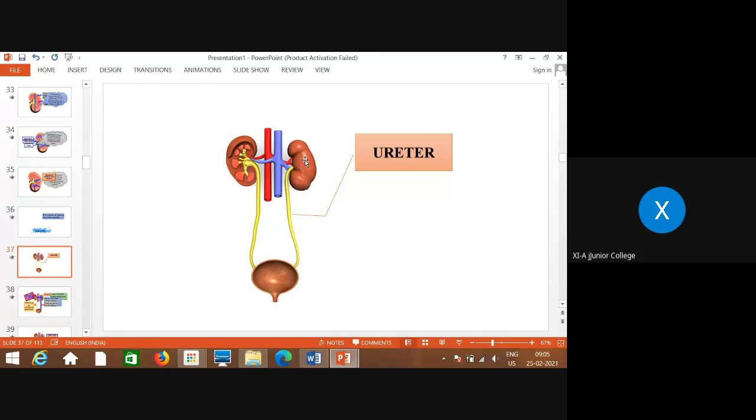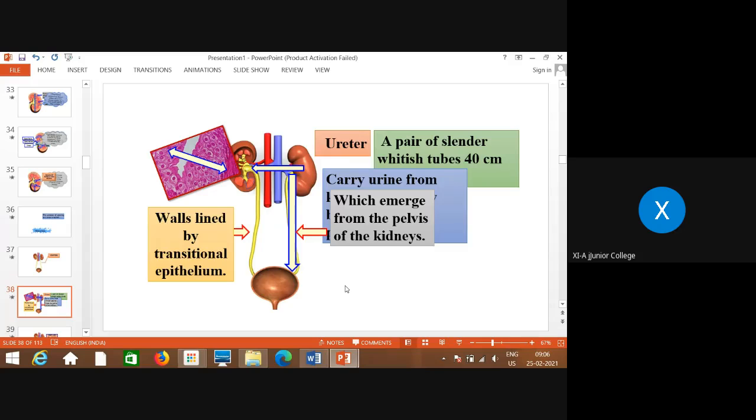You can remember it this way also: the kidney is where urine is formed, and through the ureter it is transported. So formation in the kidneys, the ureter for transportation, the urinary bladder for temporary storage, and the urethra for excretion. In this way, in one-word points, you can remember the function of each part.